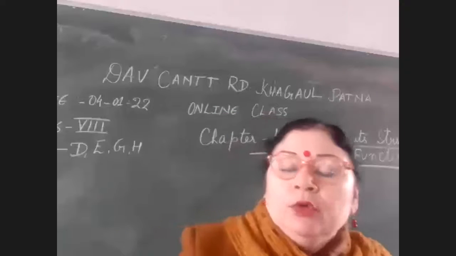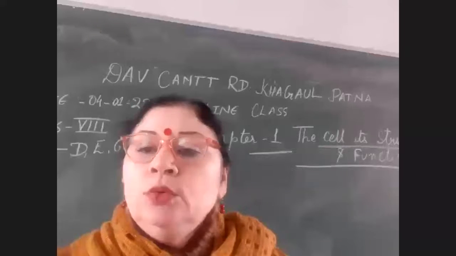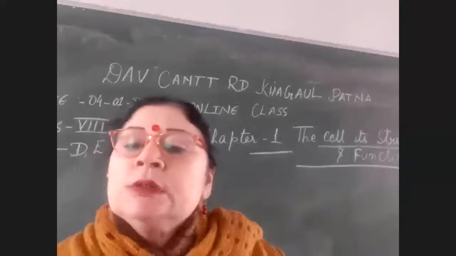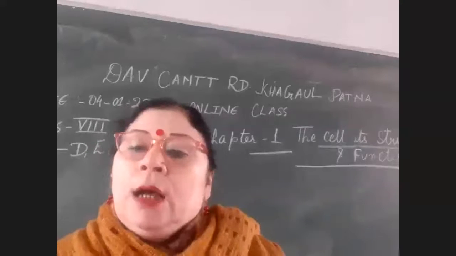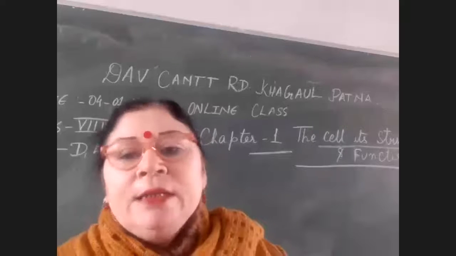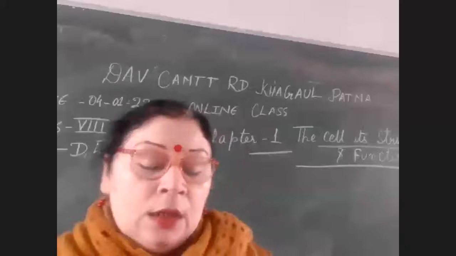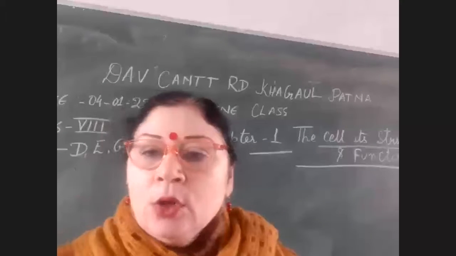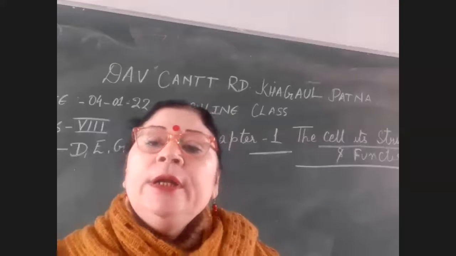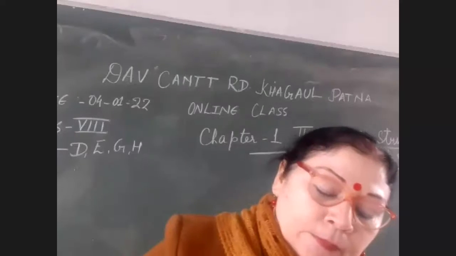Pleuropneumonia-like organism. Those words are a bit difficult, and pronunciation and spelling vary. That is why I emphasize that you write the correct spelling. What is the size? It is 0.1 micron in diameter, where 1 micron is 10 to the power minus 6 meter.